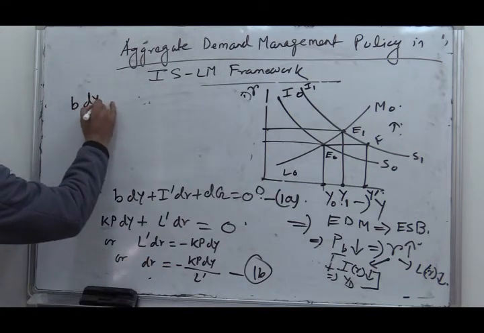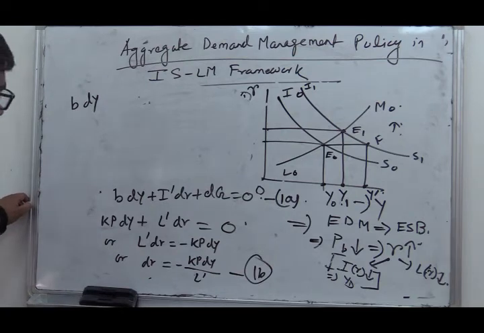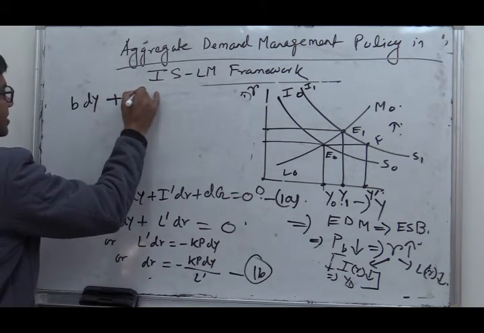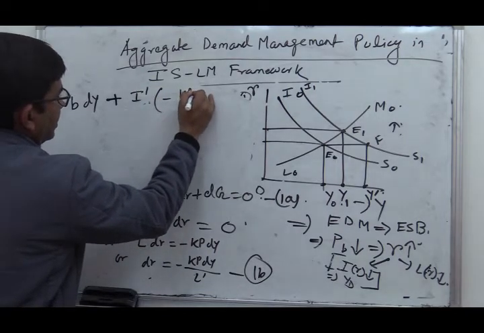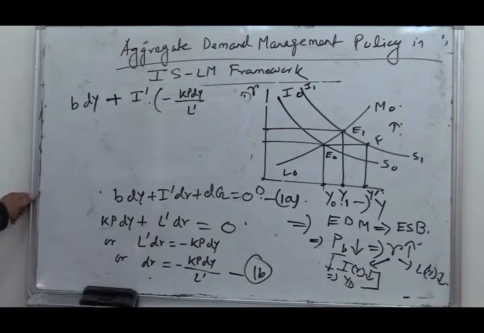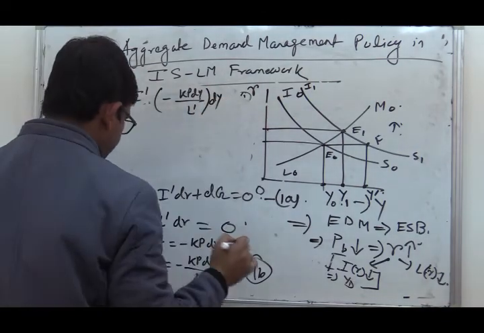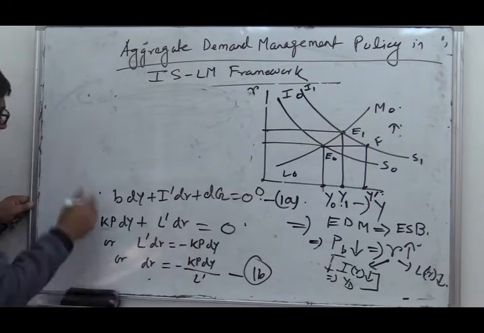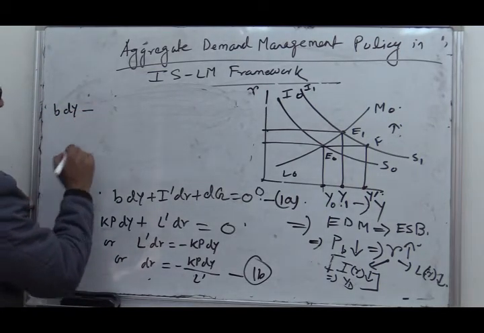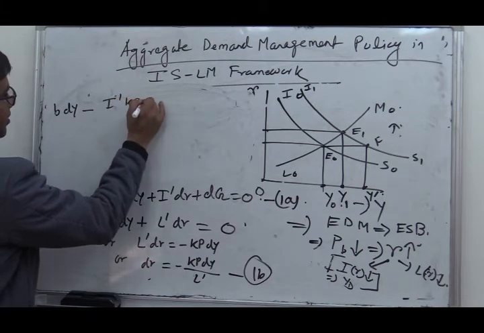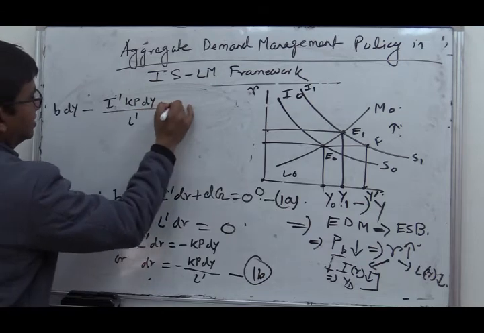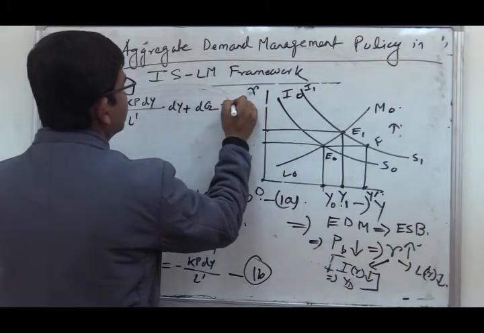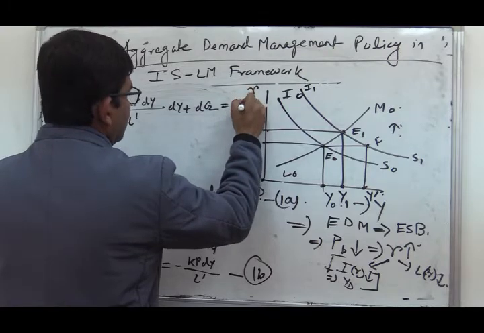So b dy plus I dash into minus Kp dy by L dash into dy plus dg equals dy.